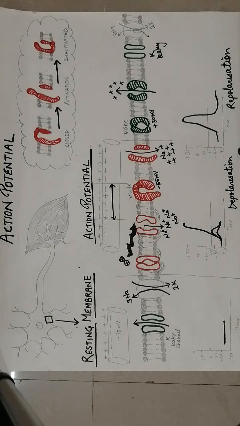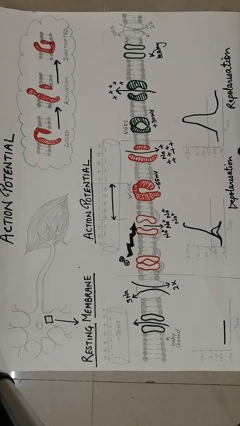So if you want to read physiology, if you want to know about your body, how the cells communicate with each other. For example, if any stimulus, any pinprick occurs on your finger, how does your brain come to know? This is just an example of the nervous system. The neurons communicate with action potential, but it's not only neurons, all cells communicate with each other with action potential. So that's the meaning of communication.